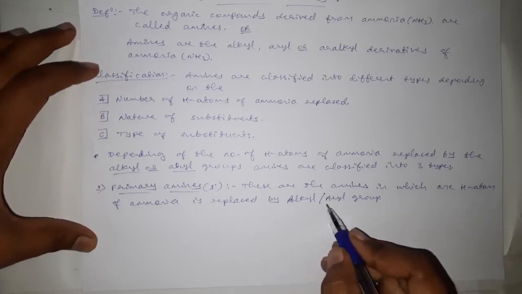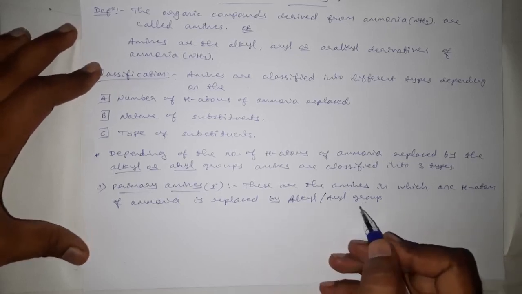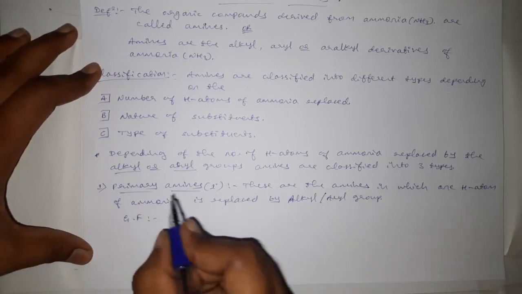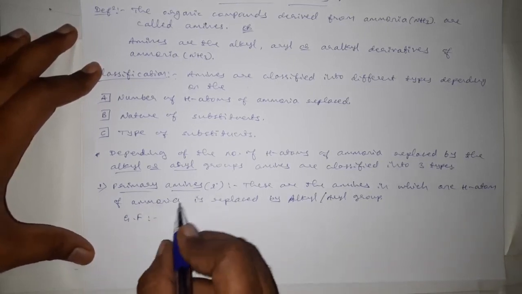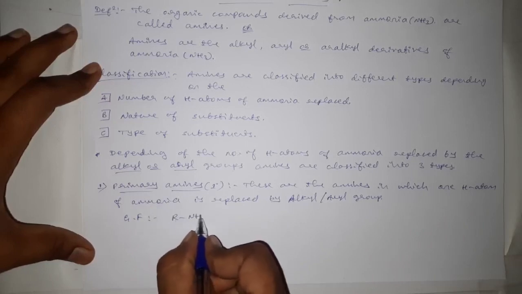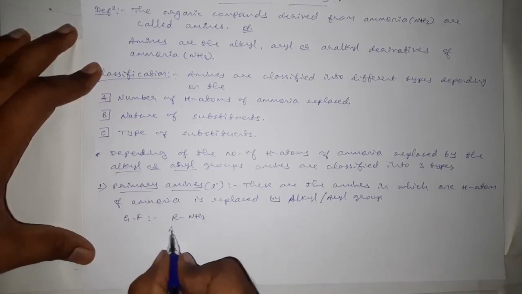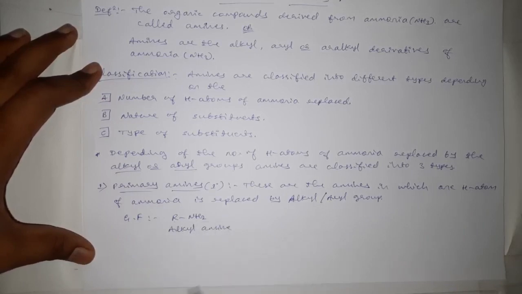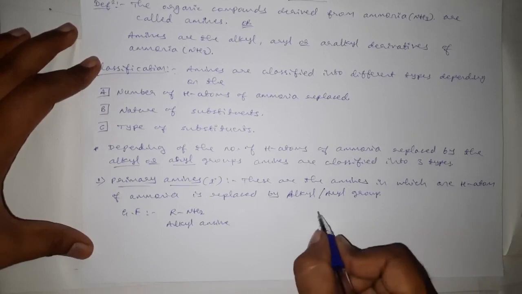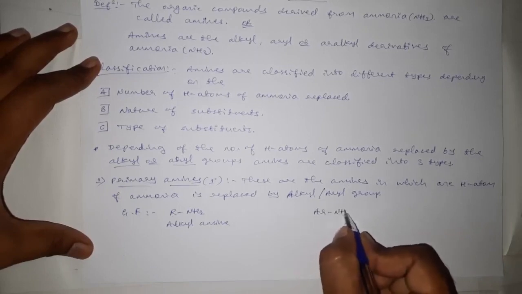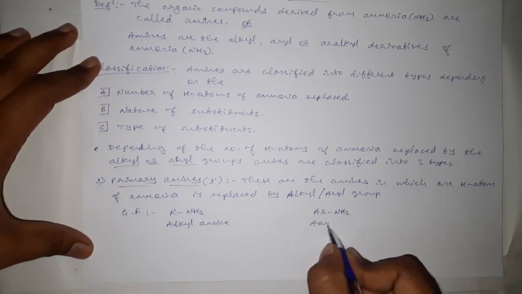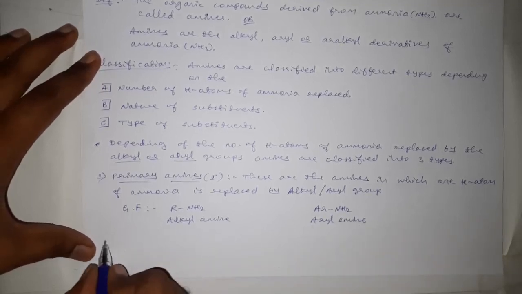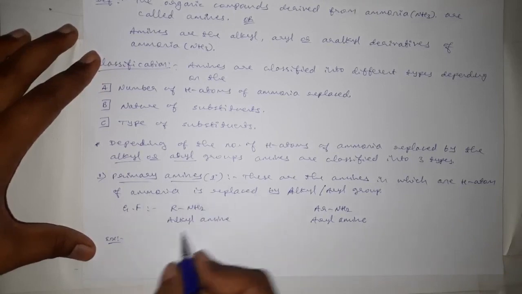The general formula for primary amines is RNH2 for alkyl amines, where R stands for alkyl group, or we can write ArNH2 for aryl amines.